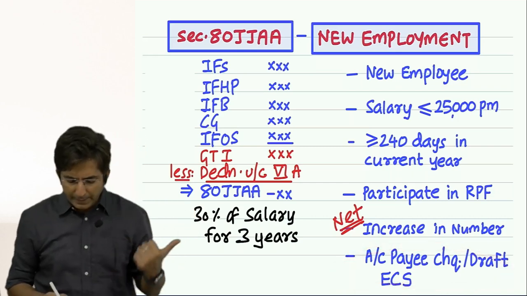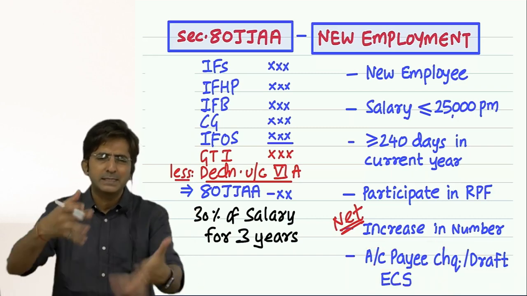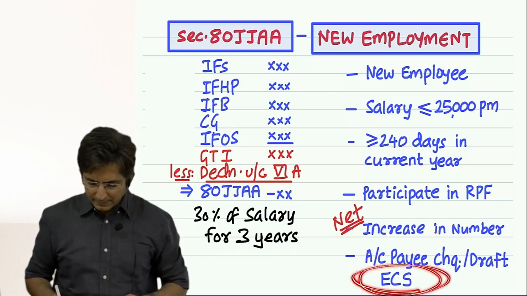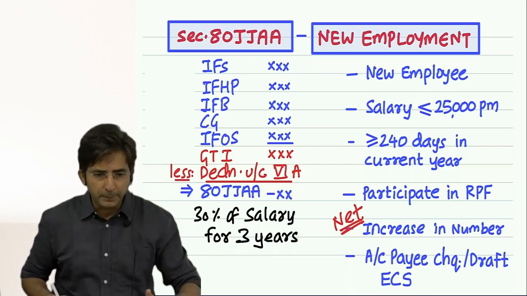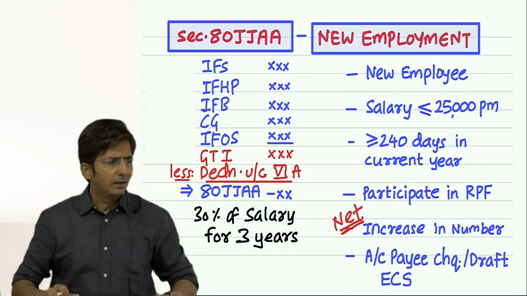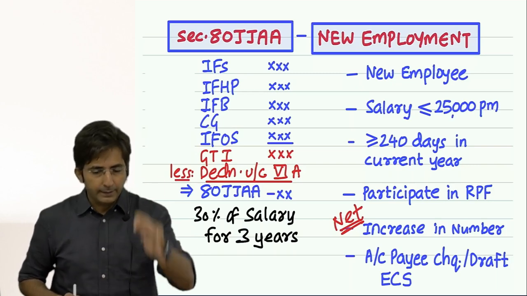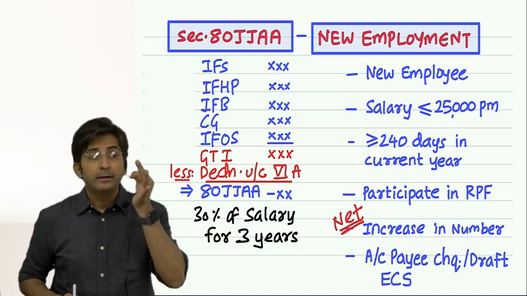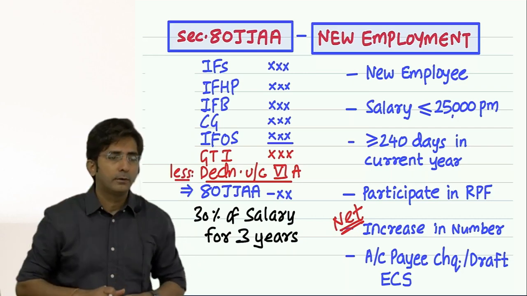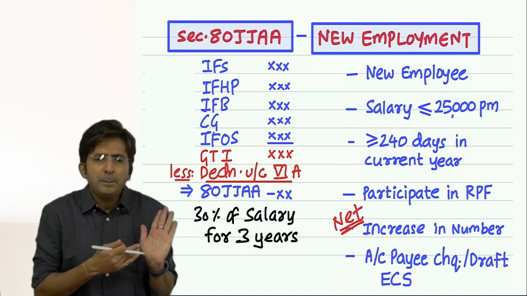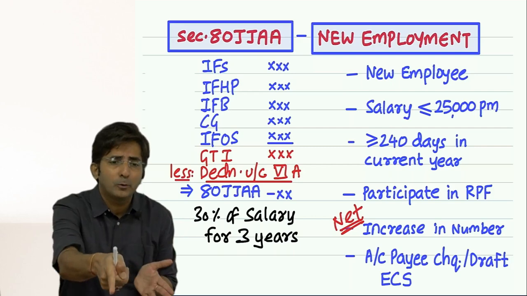That payment should be done by account payee check or draft. See, a demand draft is as good as a check only. Or what is ECS? Electronic clearing system. Online payment, GPay, credit card, etc. Any online system is called ECS, electronic clearing system. So if I make the payment through Paytm to my staff, that is also allowed. Because in my Paytm account, the government can see, okay, you have made payment to Suresh. Who is Suresh? He is the new employee.